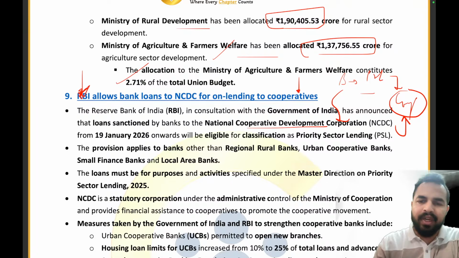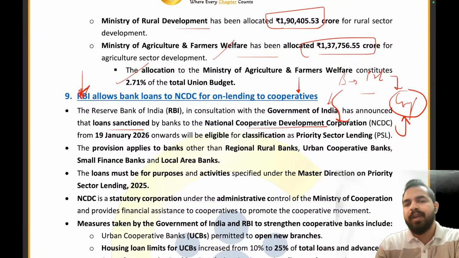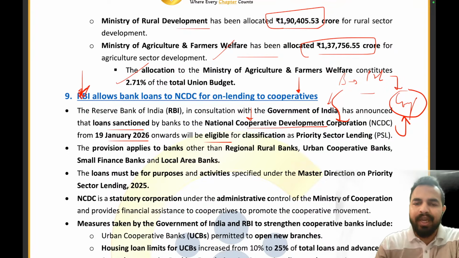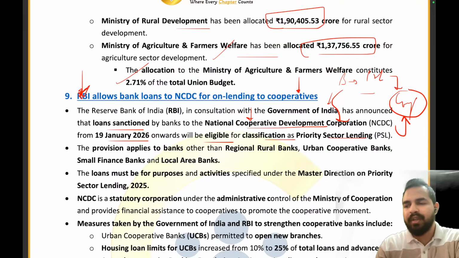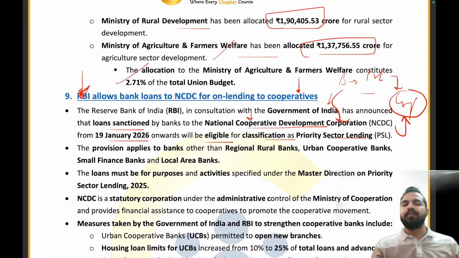The Reserve Bank of India, in consultation with the Government of India, has announced that loans sanctioned by the banks to the NCDC from 19th January 2026 onwards will be eligible for classification as priority sector lending. So basically 19 जनवरी 2026 onwards बैंक कोई लोन अगर एनसीडीसी को देता है and that amount NCDC is transferring to the cooperatives, then that particular amount of money can be calculated and classified as a priority sector lending.